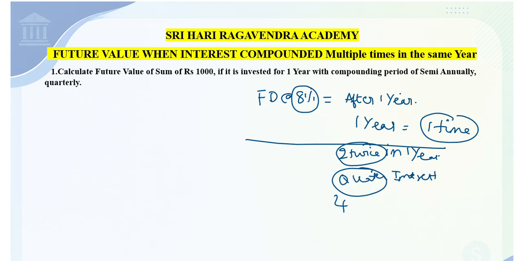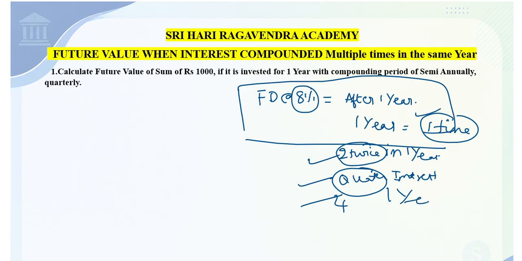So in the last class, we learned the case when interest gets compounded only once in a year. But in today's class we are learning, if interest gets compounded multiple times in the same year, how do we have to calculate the future value? So getting my point. So today I'll be teaching you this.